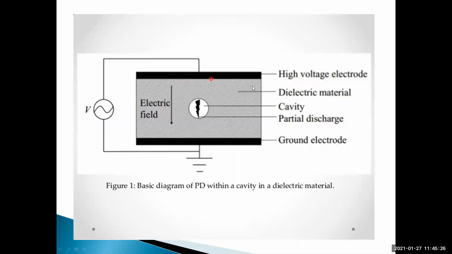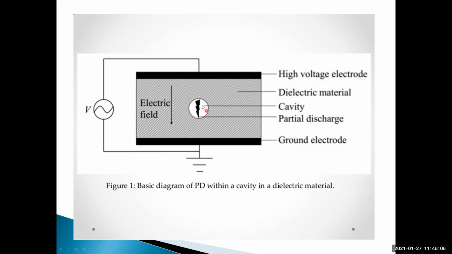Try to consider the high voltage electrodes here. This is called the dielectric material. All of you draw this circuit diagram, the basic diagram of partial discharge within a cavity in a dielectric material. These are the high voltage electrodes. This is the positive terminal and this is the negative. For AC, this is called phase and neutral, ground. This is the dielectric material. This is called the cavity or void.